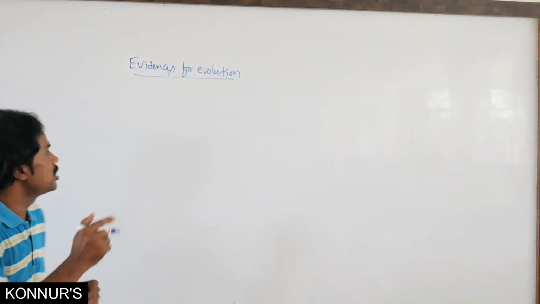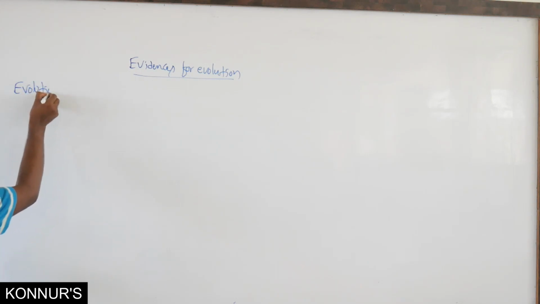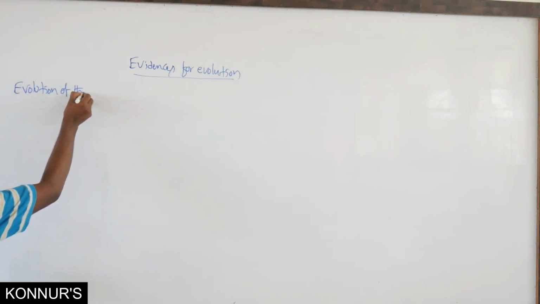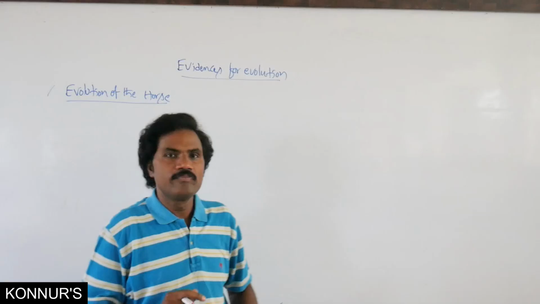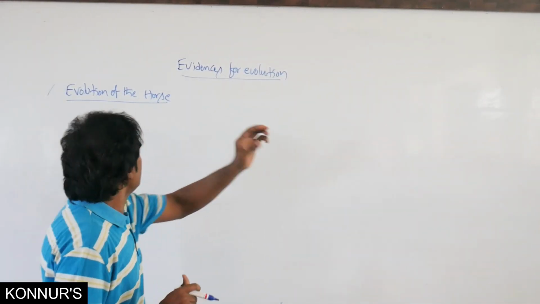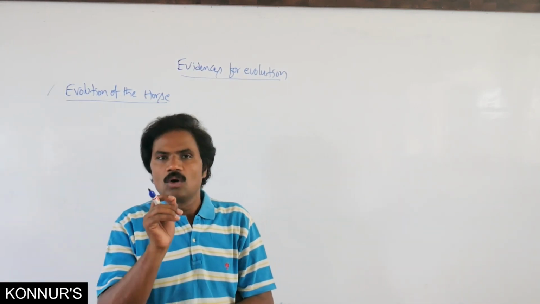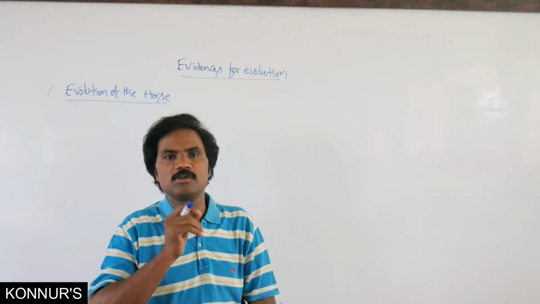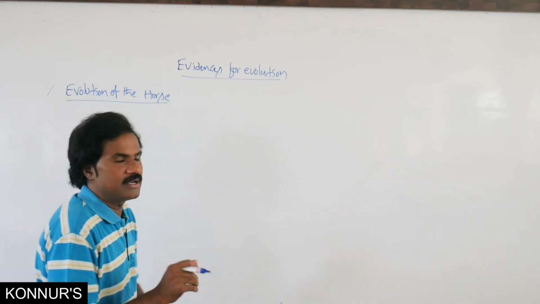Then, evolution of the horse. One scientist who explained this evolution of the horse was O.C. Marsh in 1879.